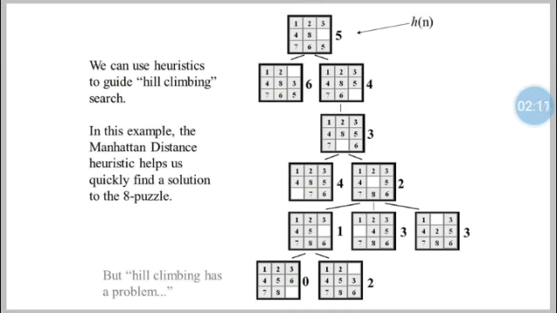Now at the initial stage, that is stage 0, the heuristic value is 5. At stage 1, heuristic values are 6 and 4. So that empty space, you can move it upward, you can move it downward, and you can move it to the left-hand side, but you can't move it to the right-hand side. When you move it upward, the heuristic value is 6, and when you move it downward, the heuristic value is 4.